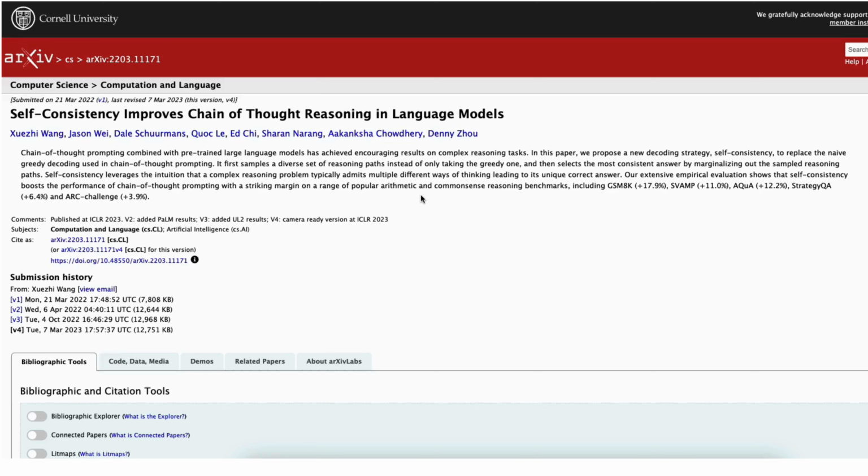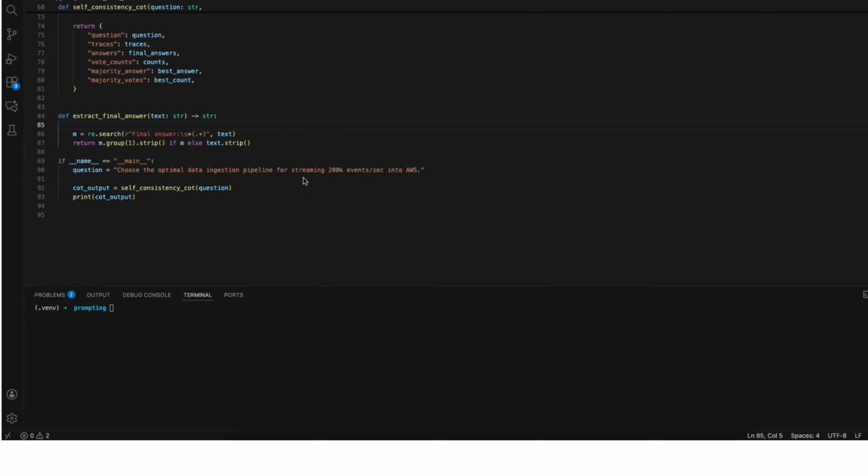So the reason is simple. One chain of thought could be a guess, but many chains of thought create convergence. So self-consistency CoT is like asking 20 experts instead of 1. Okay, so let's look at the self-consistency CoT example.